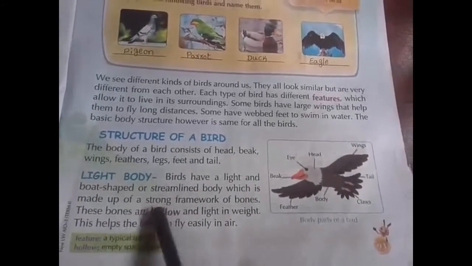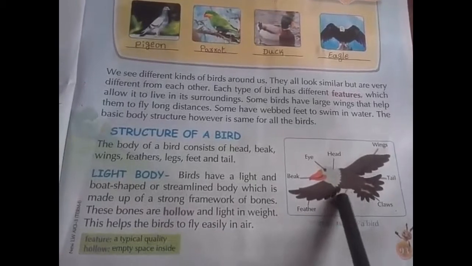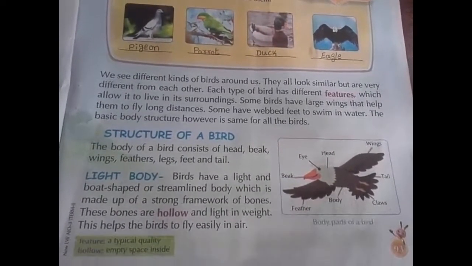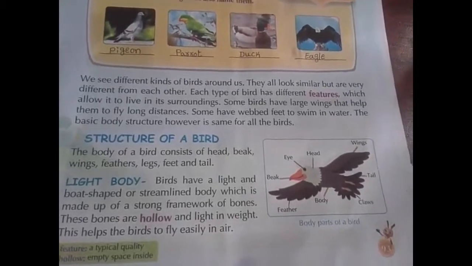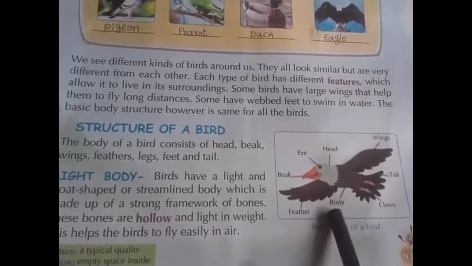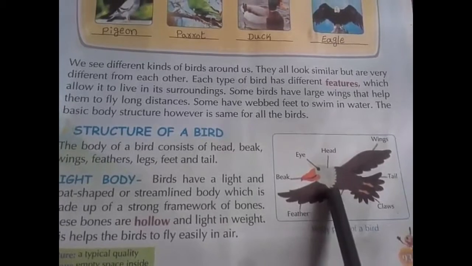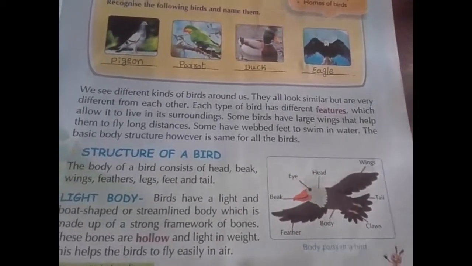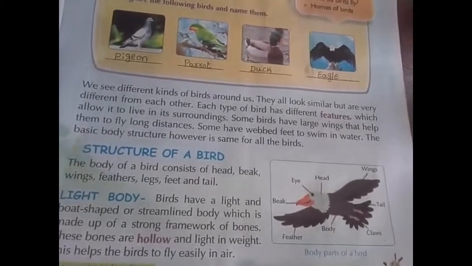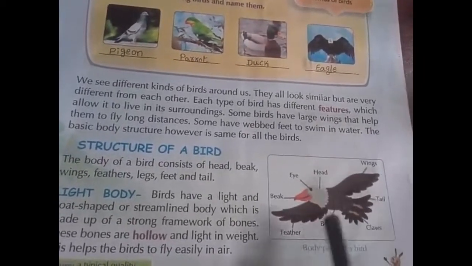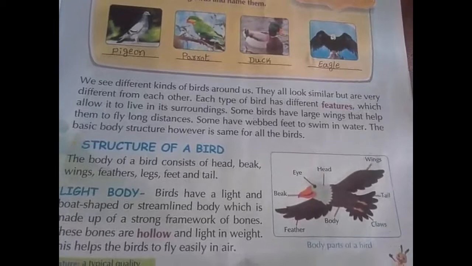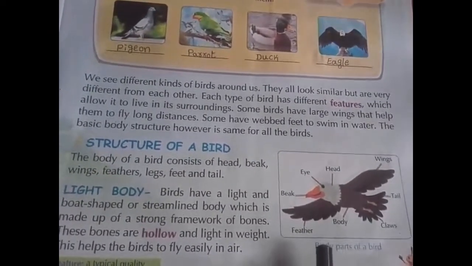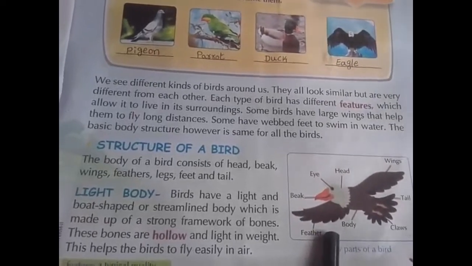First topic is light body. A bird has a light and boat-shaped or streamlined body which is made up of a strong framework of bones. These bones are hollow and light in weight. It helps the bird to fly easily in air.